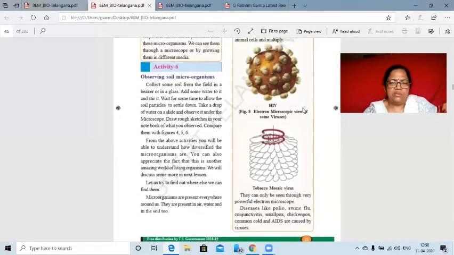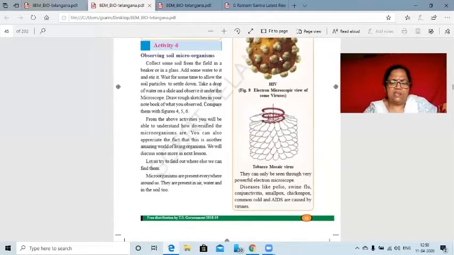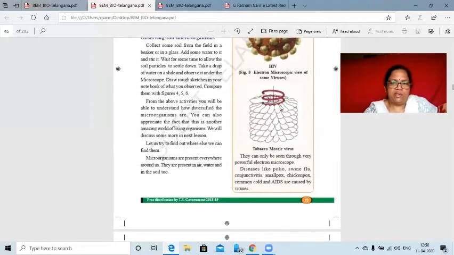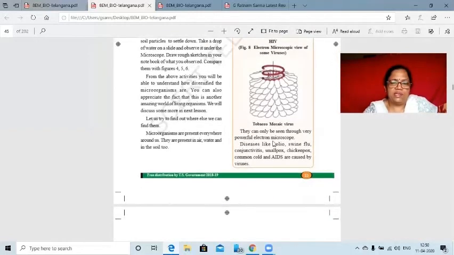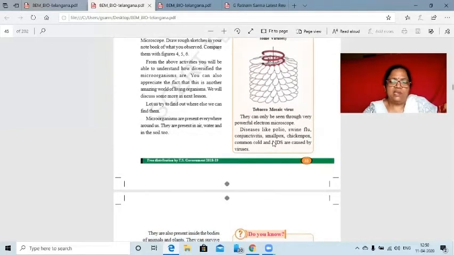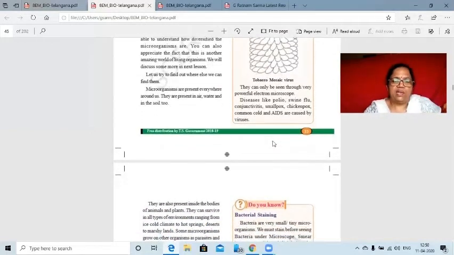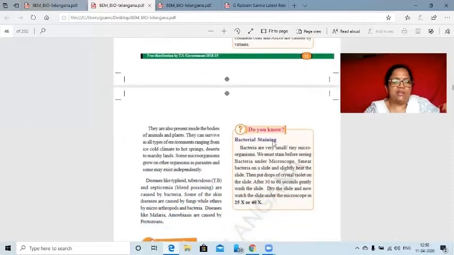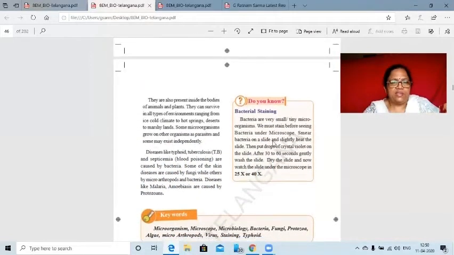So here also we'll see two images. The upper one is the HIV virus, and the second one is the tobacco mosaic virus. That means after getting infected, the virus will have its own shape. Even though both come under the virus category, their shapes, sizes and behavior are entirely different. The virus will mold itself into the shape of the host organism, where it acquires all the nutrients.